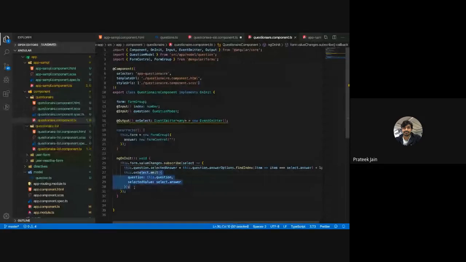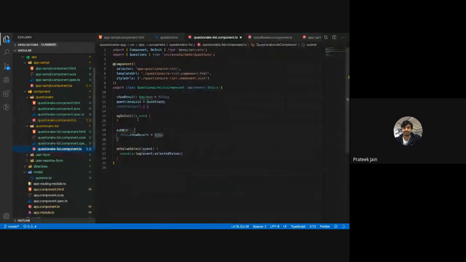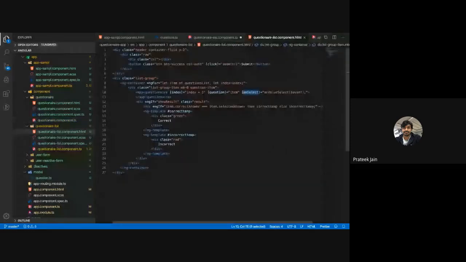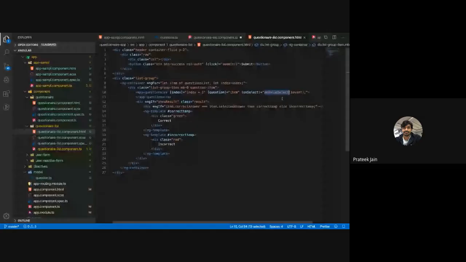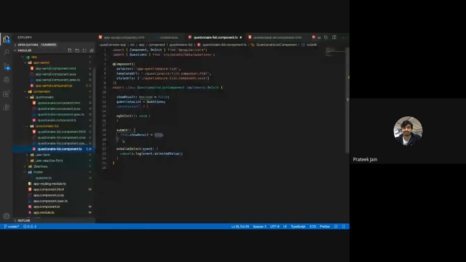That select event is handled here in my questionnaire list by using this, and this is my event handler, onValueSelect. You can see the function onValueSelect is logging that out. We'll see what the output of that is.